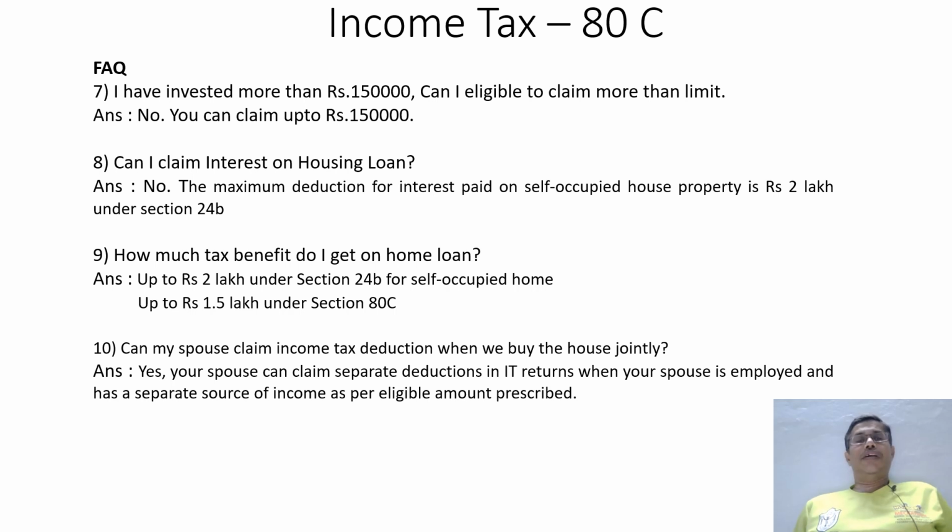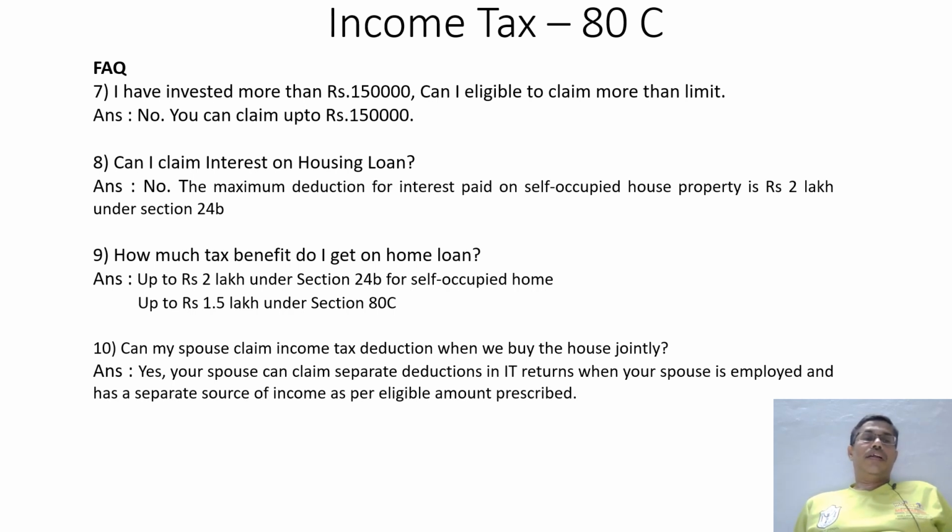How much tax benefit do I get on a home loan? 3.5 lakhs in total: 2 lakhs in terms of interest, and 1,50,000 in terms of principal amount.